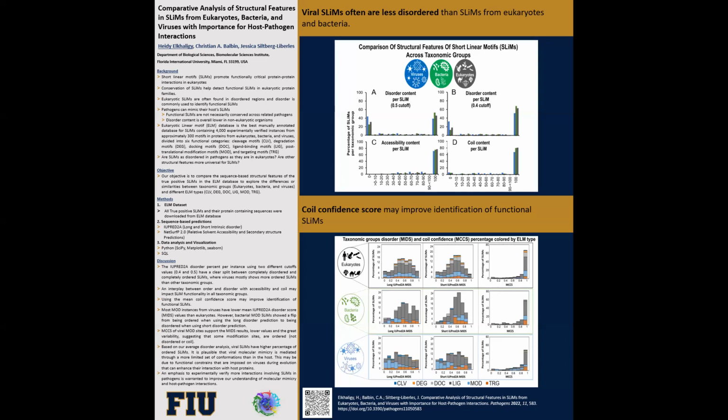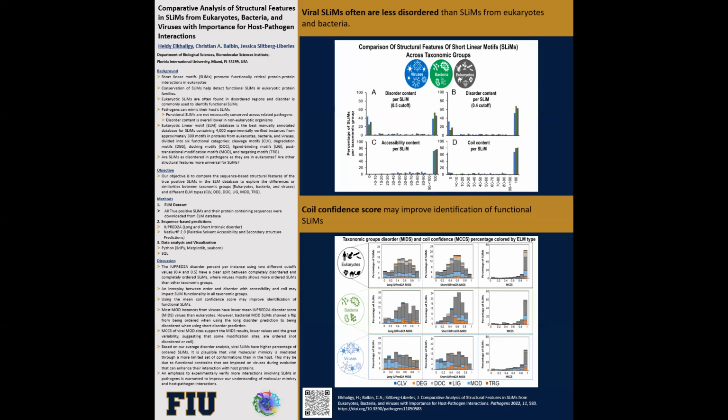Bacterial SLiMs showed a flip between being ordered when using the long disorder prediction to being disordered when using short disorder prediction. This suggests that post-translational modification sites in bacteria are found in short disordered regions that lie within structural domains rather than in long disordered regions in bacterial proteins. The MCCS of viral post-translational modifications support the MIDS results by having lower values with great variability, suggesting that some modification sites are ordered, not disordered or coiled.